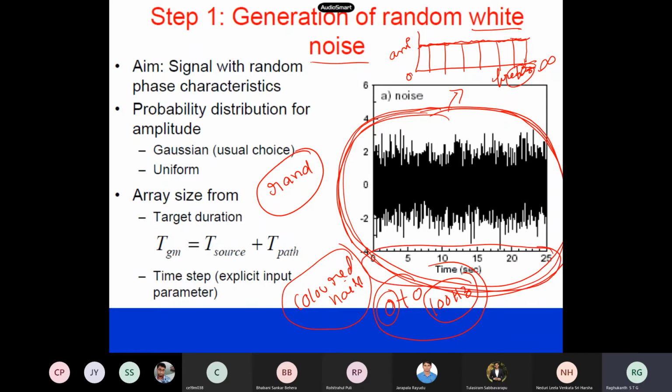So what does the duration depend on? You have downloaded records of magnitude 4, 5, 6, 7. Whose duration will be higher? Magnitude 7. And how do you find the duration? We discussed the ground motion parameters. What do you mean by duration? We use significant duration, that is the Husid plot, T5 to T95, which you already know. For magnitude 7, what will be the duration? For 5, you know. So you fix this, and then you use the RAND command in MATLAB and simulate this white noise.